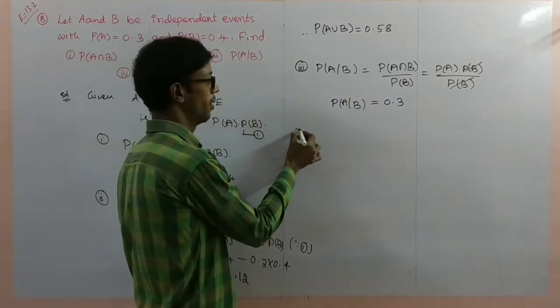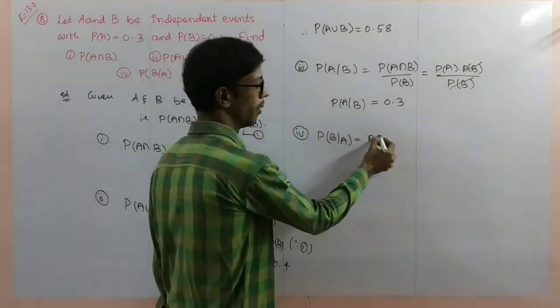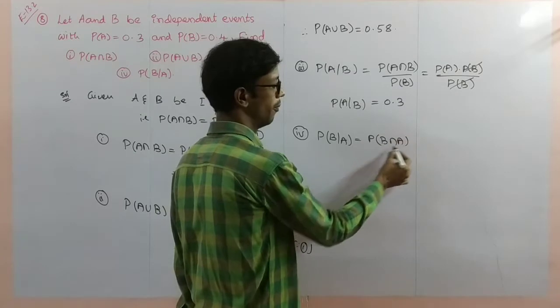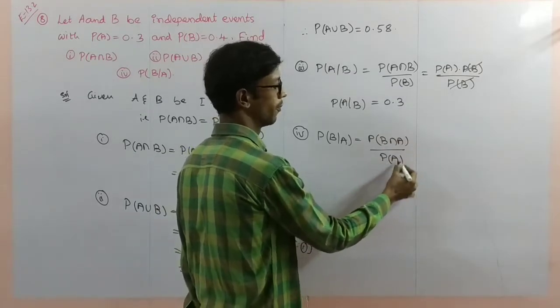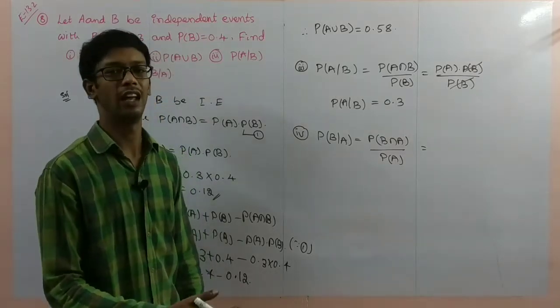Next, problem number 4. Probability of B by A is probability of B intersection A by probability of A. A intersection B and B intersection A both are the same.